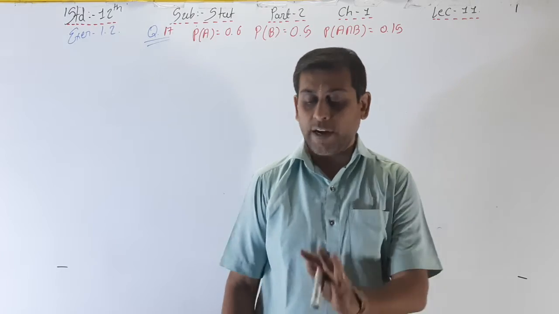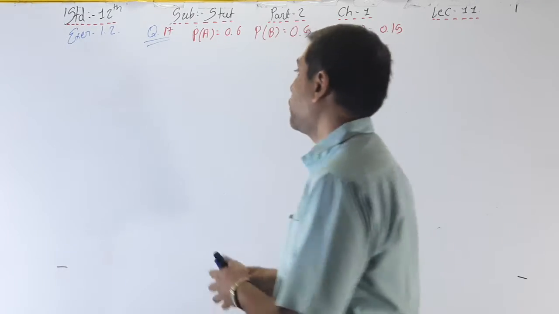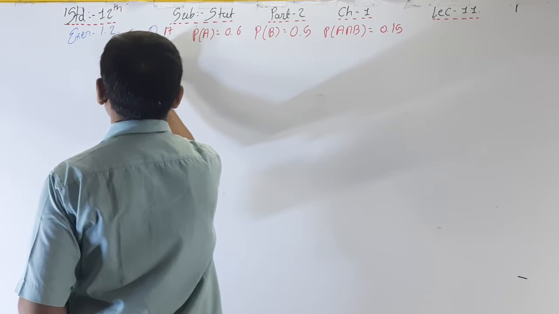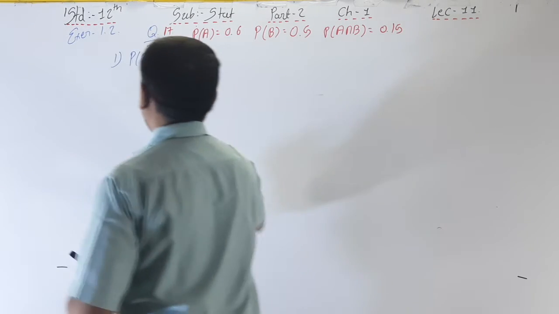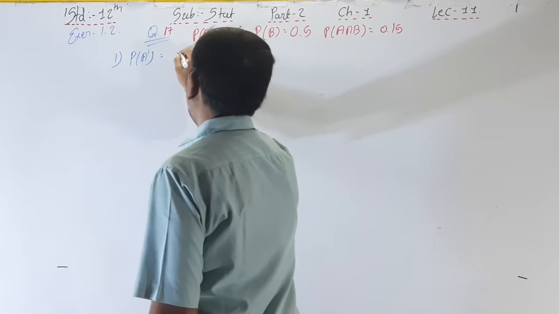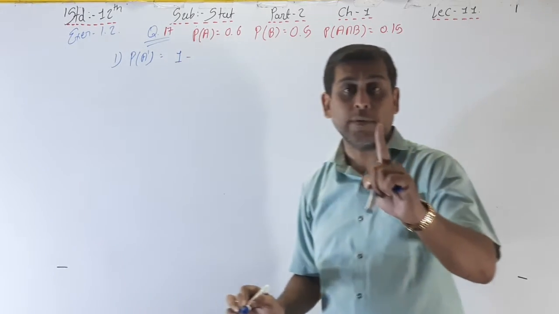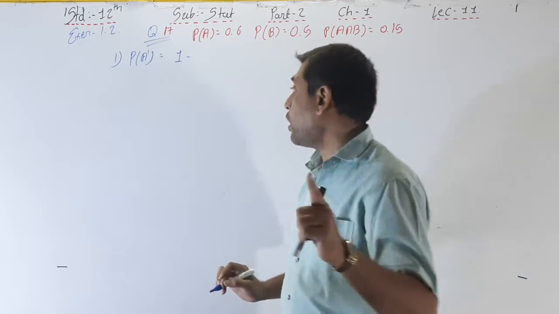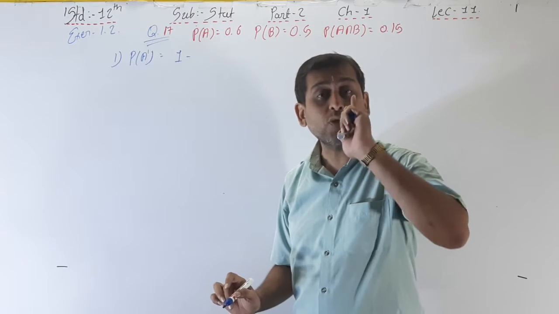See, first of all we have to find out A dash. We just have to put the formula and nothing else. What is the formula for P of A dash? 1 minus P of A, because the total probability is always 1. You have to keep in mind that total probability is always 1.